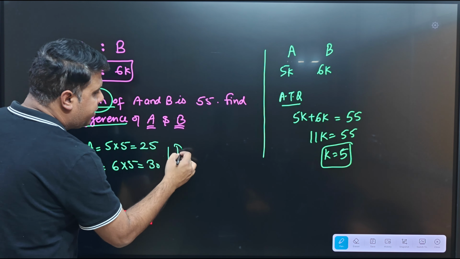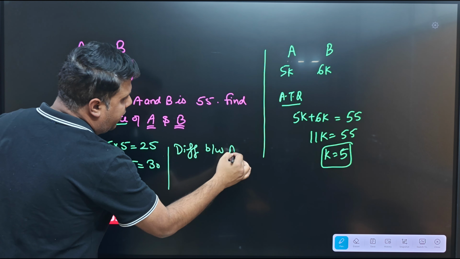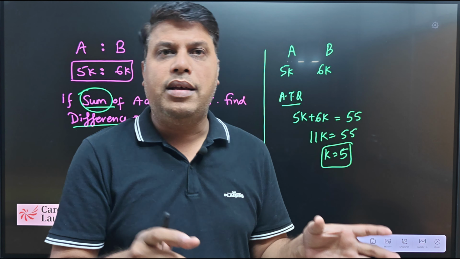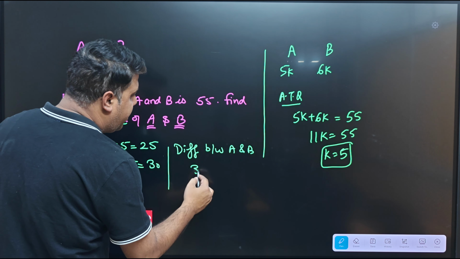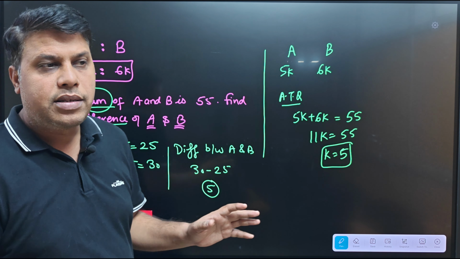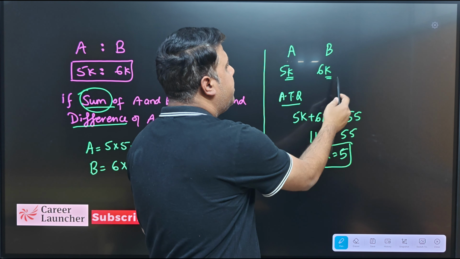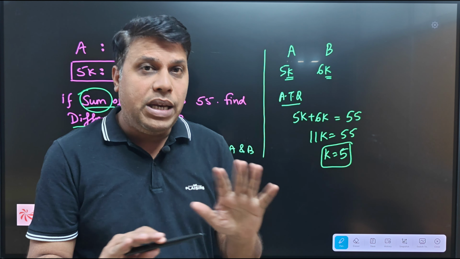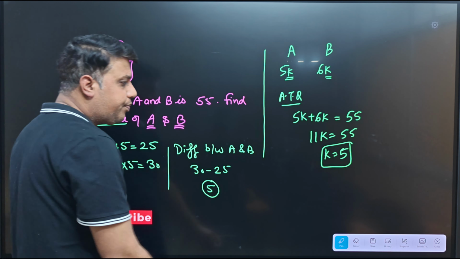Question is asking difference between A and B. तो डिफरेंस का मतलब होता है बड़े में से छोटे को माइनस करना, that is positive difference, right? तो the difference will be 30 minus 25, that is 5. So 5 is the difference. So this is important that we should have a common multiplier that should be multiplied to get the actual values. I believe it is clear, right? So you can note it down this example, right?